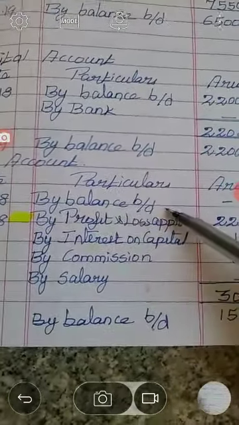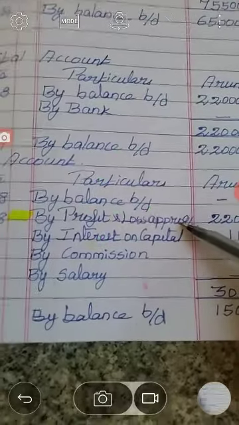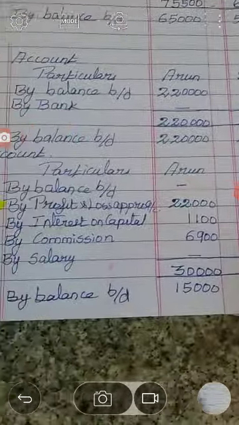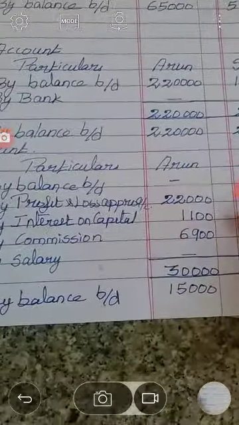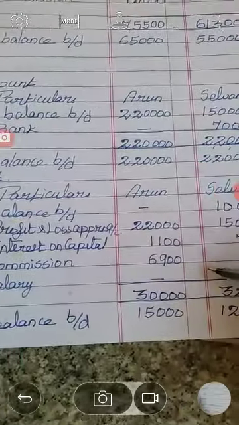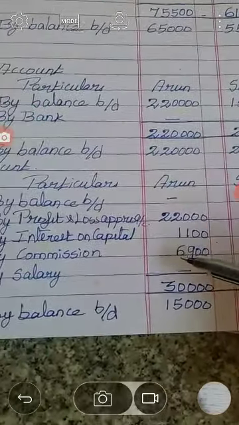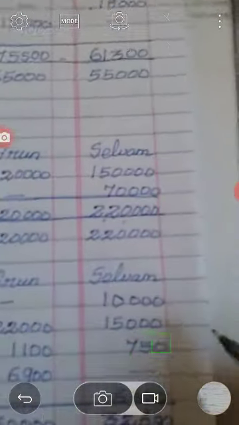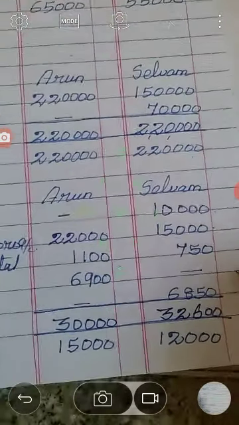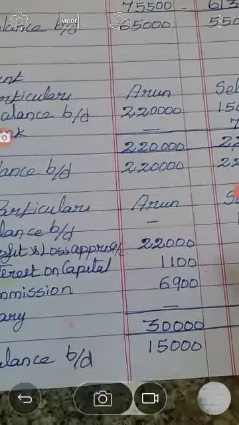By share of profit, which you can call profit and loss appropriation account, 22,000 and 15,000. Then interest on capital 1,100 and 750. Then commission for Arun 6,900 and salary only for Selvam 6,850.